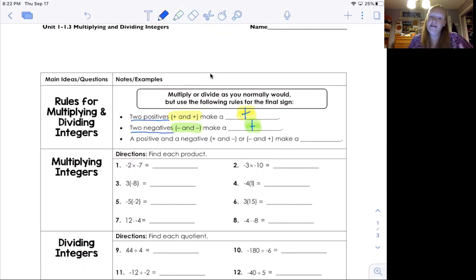Now when you have a positive and a negative, these guys don't work well together. The positive can't figure out how to boost up the negative, and the negative is in a bad mood. So what ends up happening is they don't get out. It's a sad story. So a negative times a positive, or a positive times a negative, ends up with a bad situation. They don't get out. Okay, cool. That's it. That's the rules. Later on, we're going to look at what you do if there are more numbers, like 3 or 4 or 5 numbers. What are the signs? But that's later.